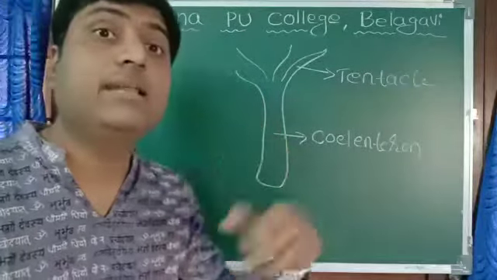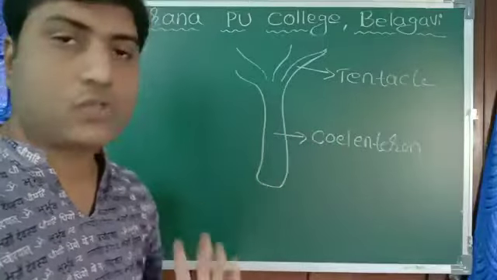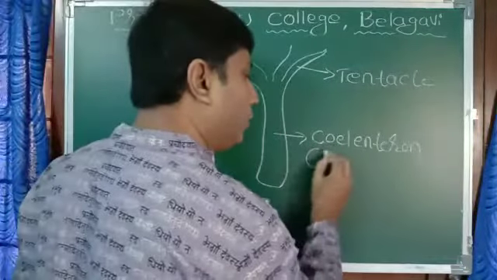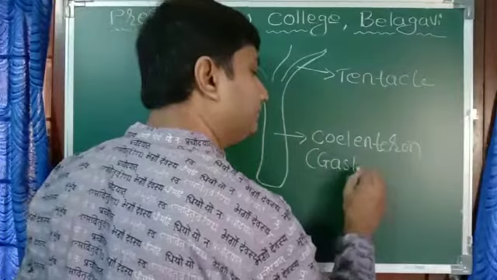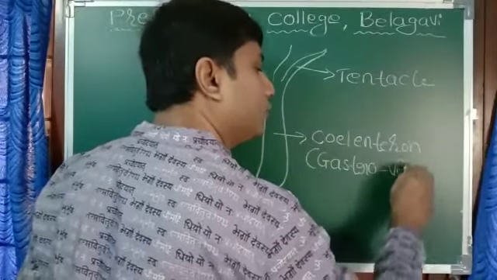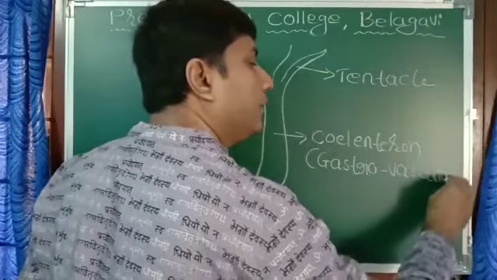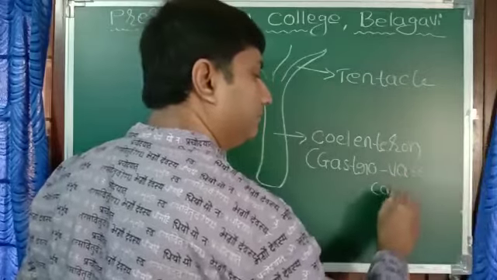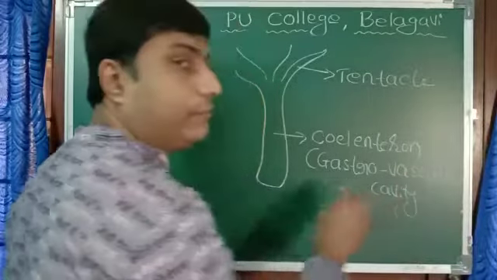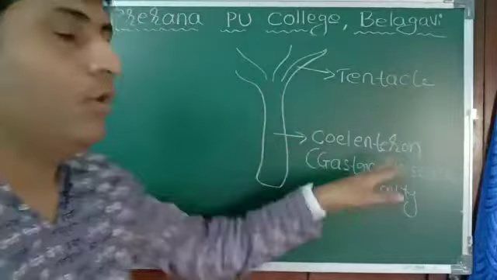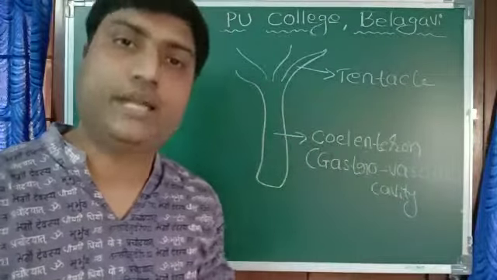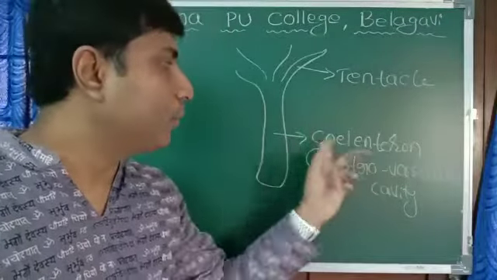So the name Coelenterata, and it is commonly called the gastrovascular cavity. Gastro refers to the digestive system, vascular refers to the circulatory system. So they act as both in them.